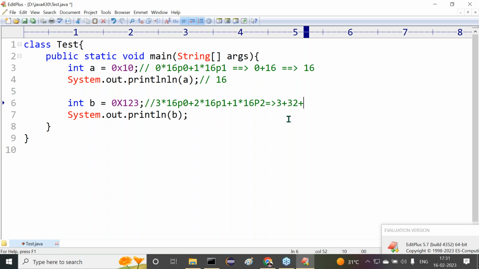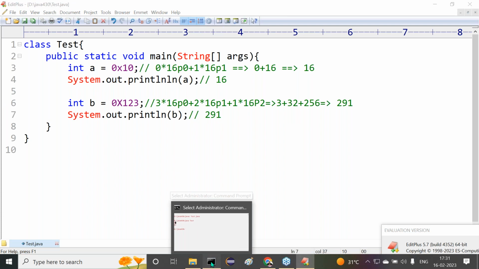Tell me, 16 square. 256. Right, nice, 256 now. Tell me, finally what is the value now? 288 plus 3, that means 291. Right, so the value is 291. Let's see this one. The output value is 291. In that way, here we are able to calculate.